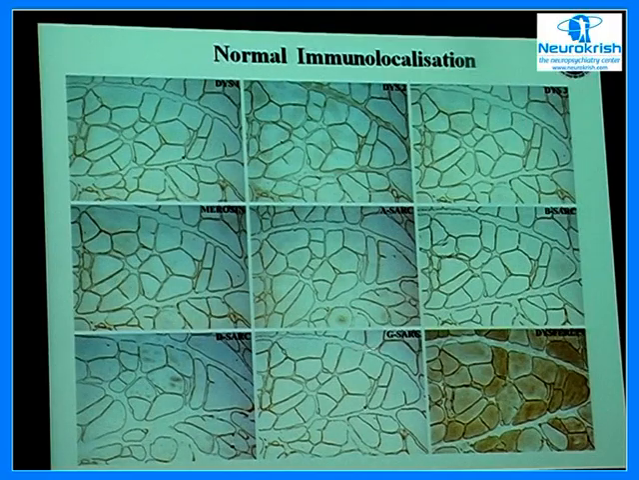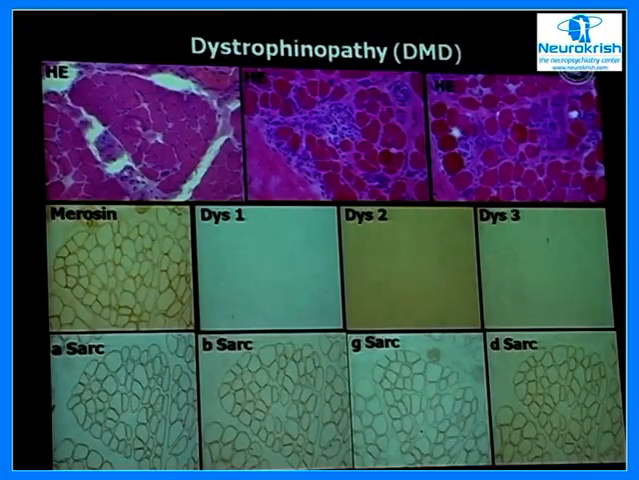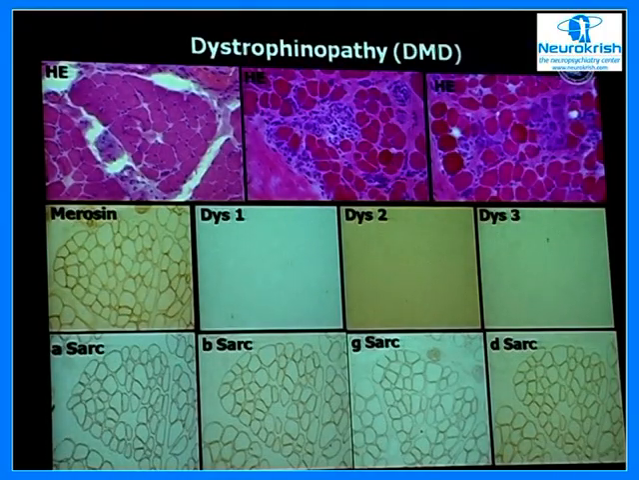Alpha, beta, gamma, delta sarcoglycans, again, are involved in the childhood onset autosomal recessive muscular dystrophies. Based on the absence of these proteins, we can subclassify them. Then there is another protein called dysferlin, which is again a membrane protein, and we have found that amongst the adult muscle disorders, dystrophinopathy is the most common one. Now, this is how you diagnose cases.